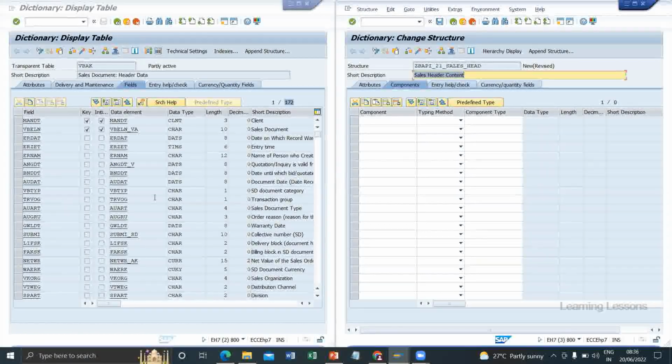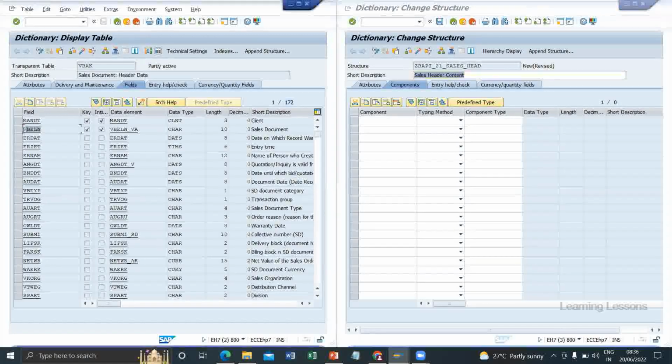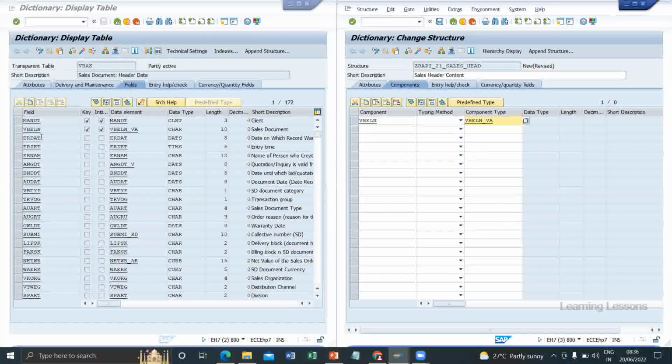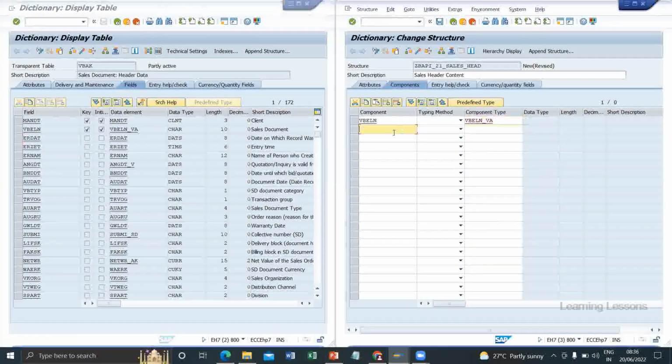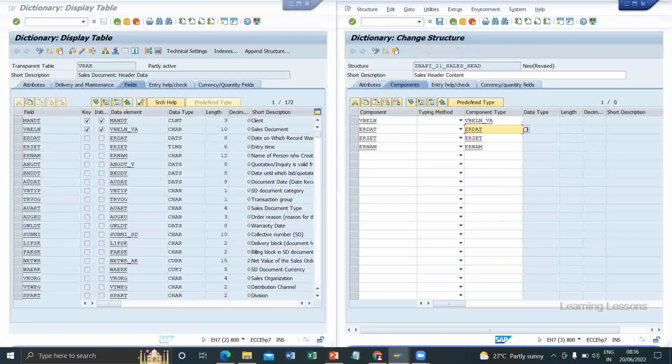For the sales header content, whatever we want, you can select here. VBELN we want. Use the data element for VBELN. Then the date fields, AUDAT select.